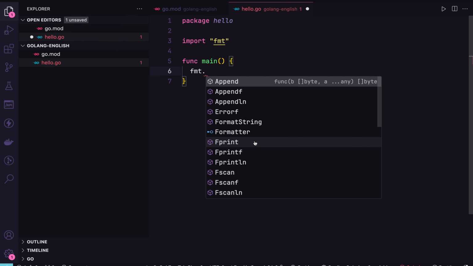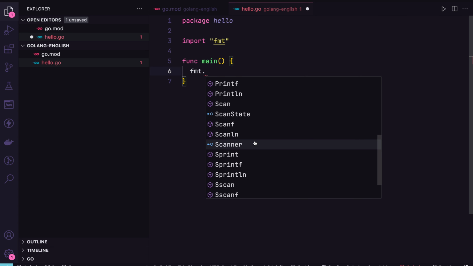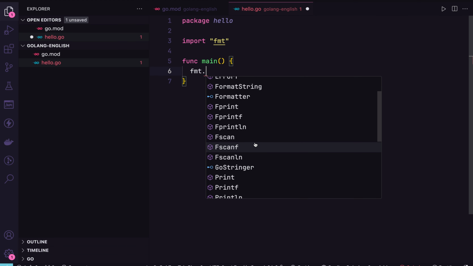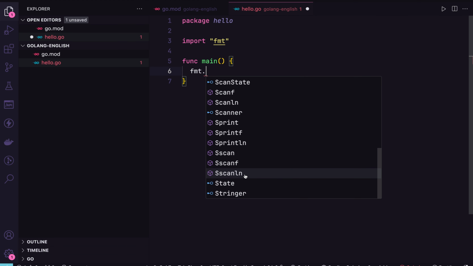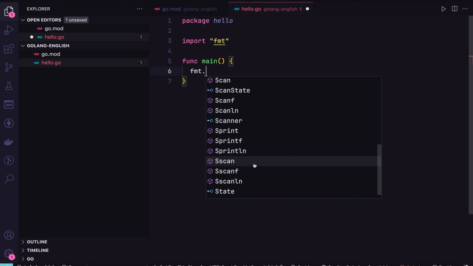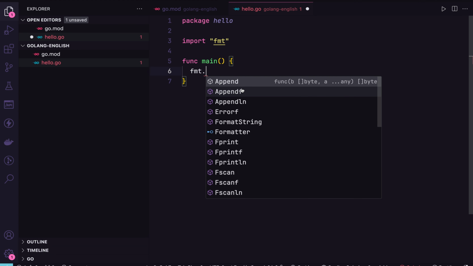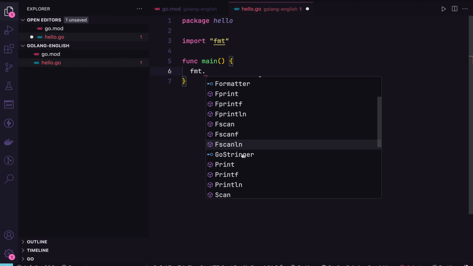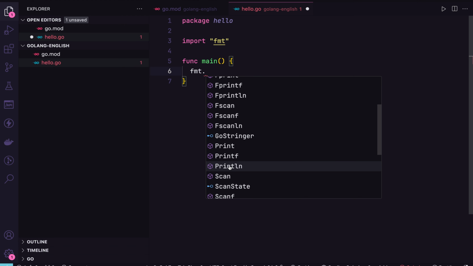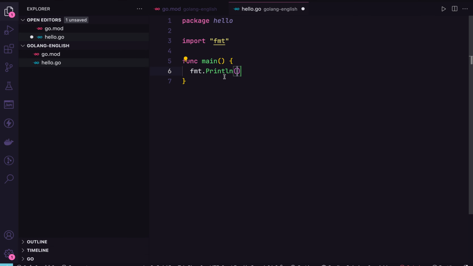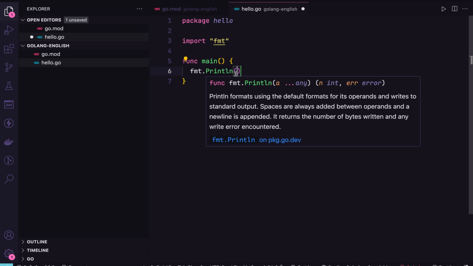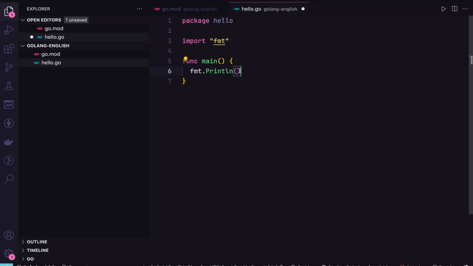Here we can see a lot of things that fmt can give us, like for example Scanf, Scanln, Sprint, Append. The most important is Print. I will use Println. What is Println?